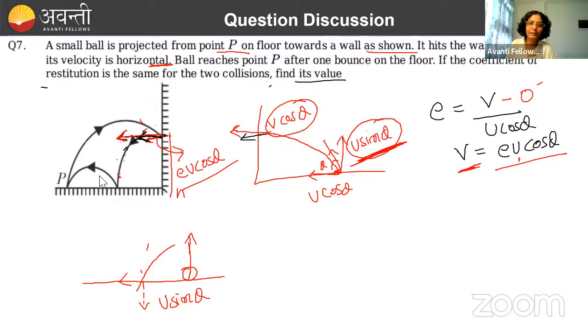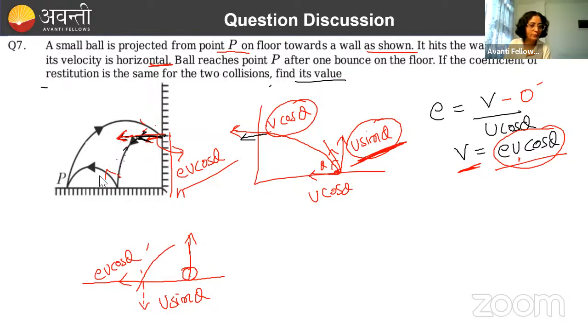So what will be the velocity of ball after collision? After collision, its horizontal velocity will remain as EU cos theta. क्यों? क्योंकि in horizontal direction, no force is acting during collision. During collision, only force is acting in the vertical direction. Done. So in the horizontal direction, its velocity will remain EU cos theta.